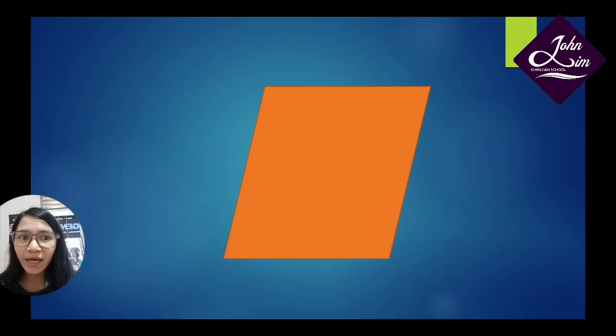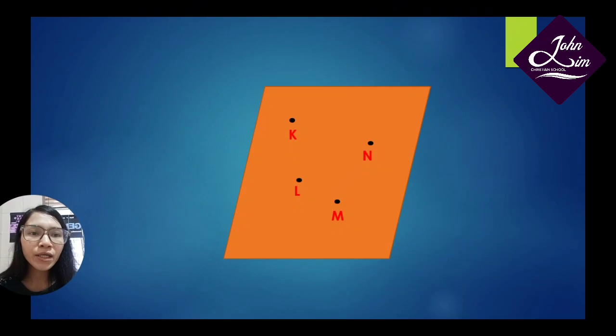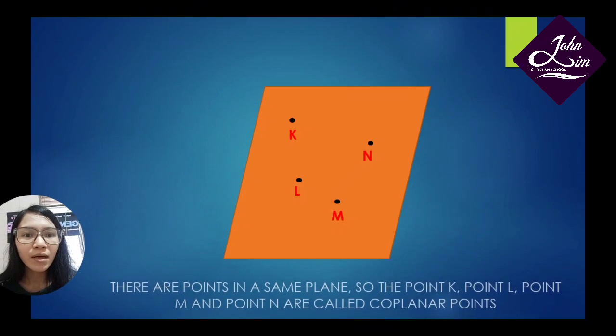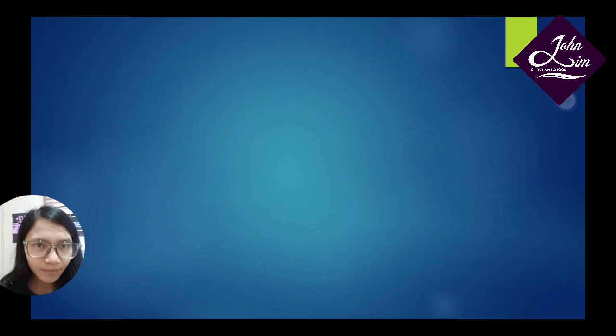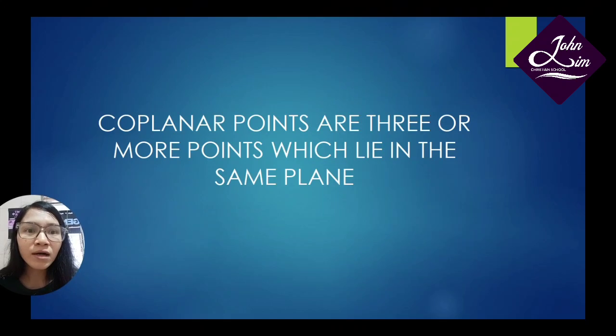Now I have a plane and I will put some points here. They are point K, point L, point M, and point N. So point K, point L, point M, and point N are called coplanar points. Coplanar points are 3 or more points which lie in the same plane.